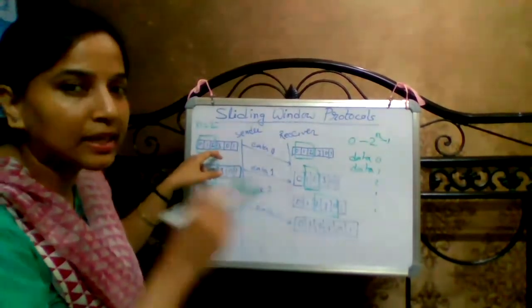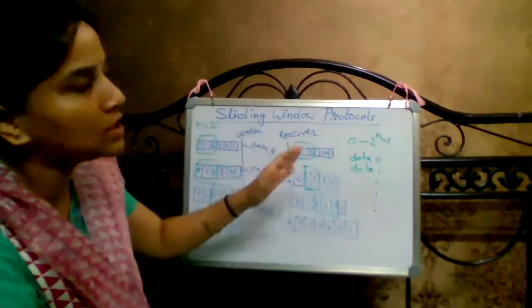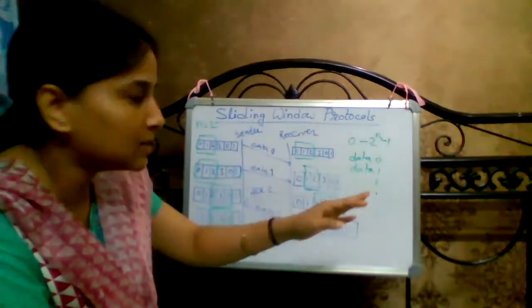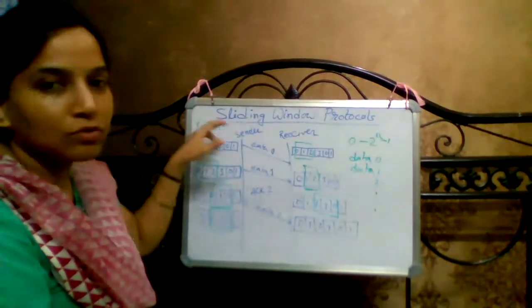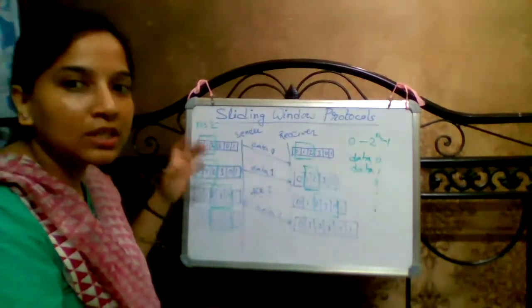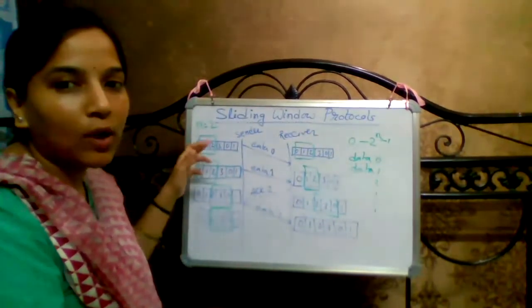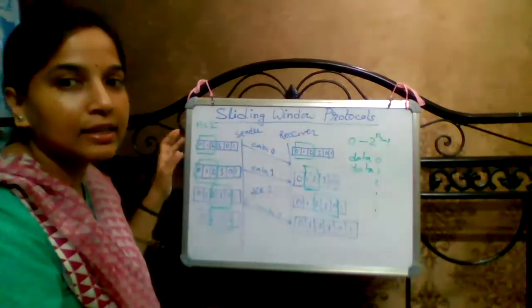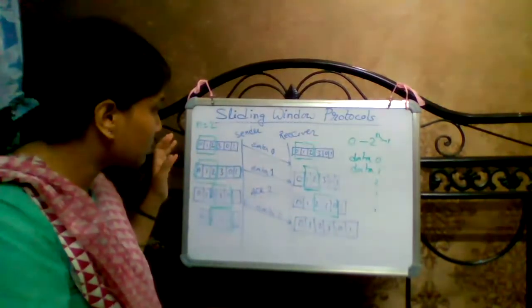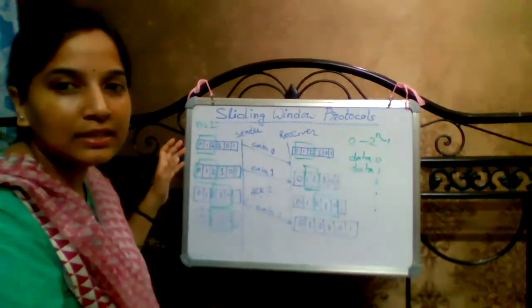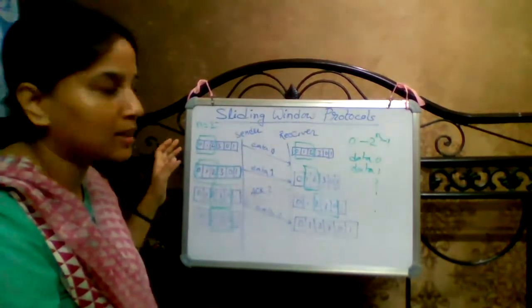That repeats: the range will be 0, 1, 2, 3, again 0, 1, 2, 3, and so on. Of these, the sequence numbers which belong to the sending side window are considered as 0, 1, 2, because the capacity of the sequence numbers is at most 2 to the power n minus 1.